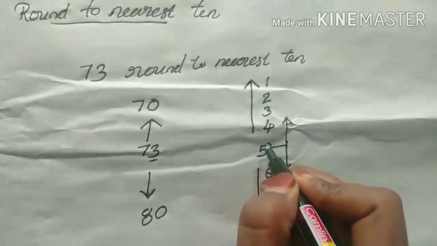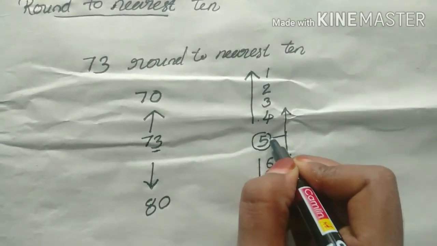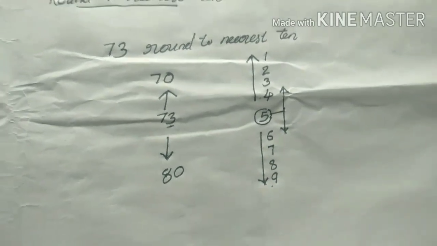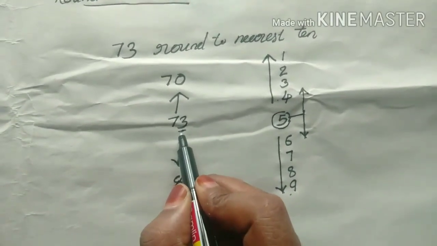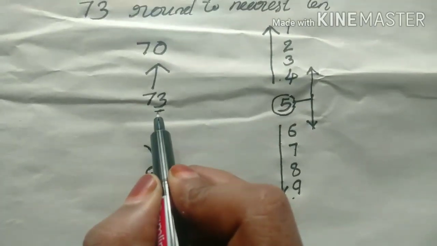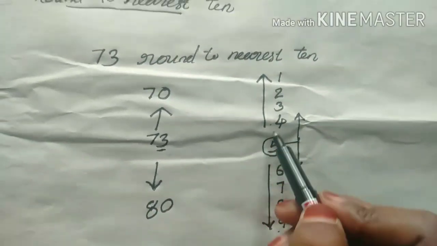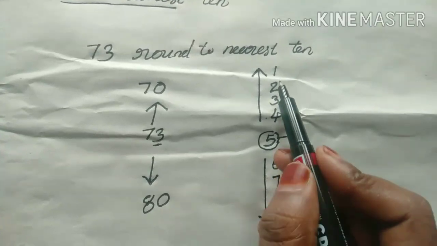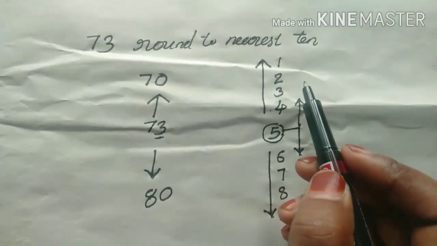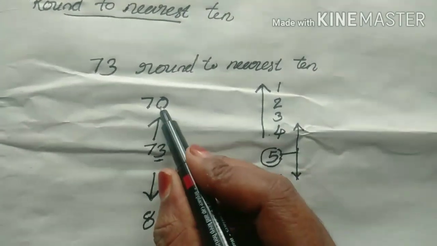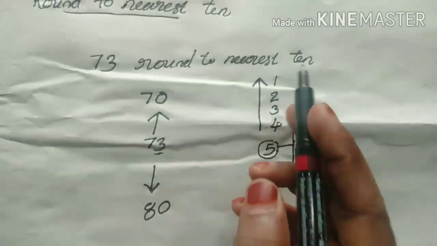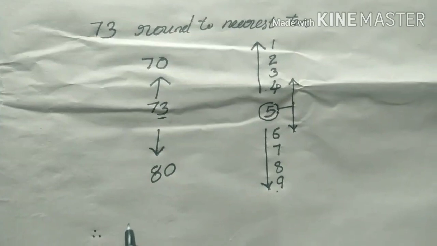If the last number is 1, 2, 3, 4, we round up, and if the last number is 6, 7, 8, 9, we round down. If the last number is 5, no problem, we can go up or down.